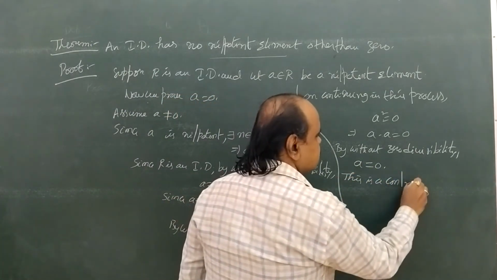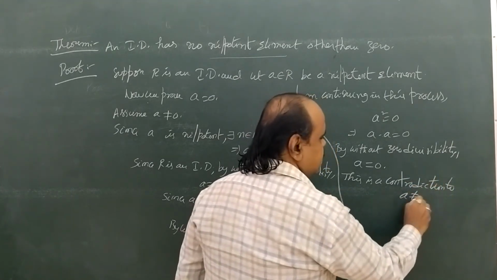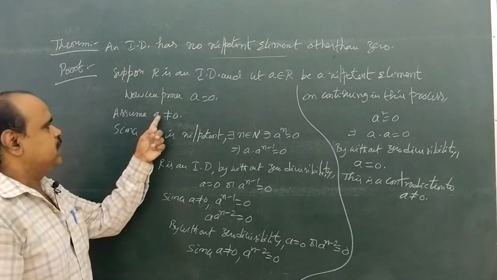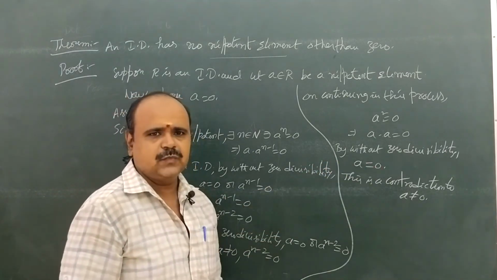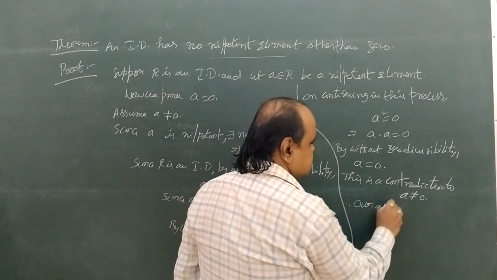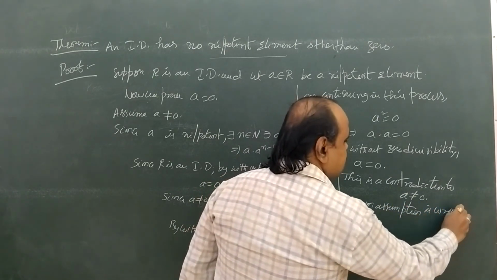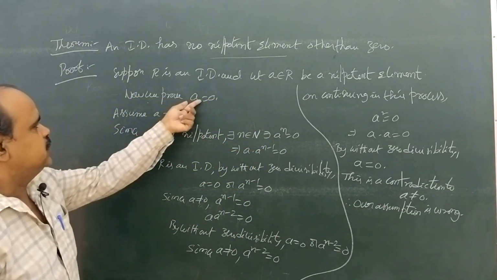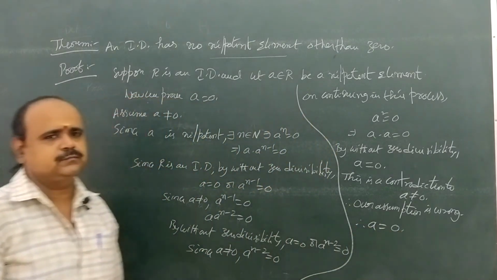This is a contradiction to దేని కాంట్రడిక్షన్, a not equal to 0 కాంట్రడిక్షన్. ఈ కాంట్రడిక్షన్ ఎందుకు వస్తుంది? We have assumed a not equal to 0. a not equal to 0గా అజ్యూమ్ చేసుకోవడం వల్ల మనకి ఈ కాంట్రడిక్షన్ వస్తుంది. Therefore our assumption is wrong. What is that assumption? a not equal to 0, so it is wrong. So a must be equal to 0. Therefore a equal to 0. Okay.